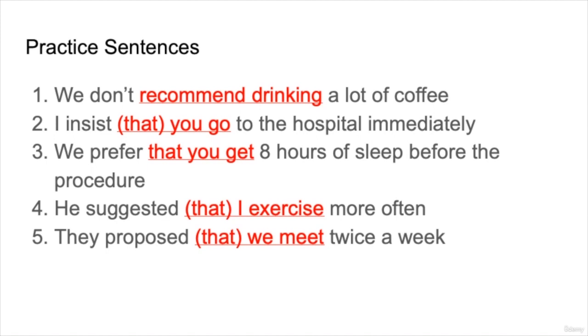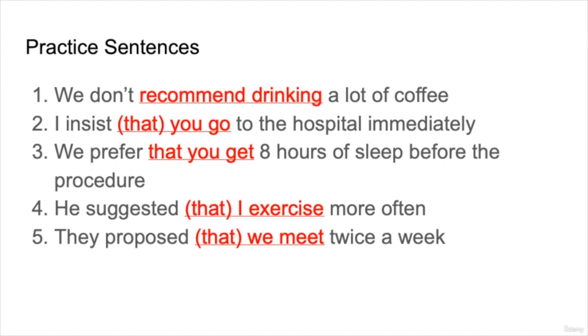We prefer that you get 8 hours of sleep before the procedure. So again, this is advice that is softer, but they prefer that you get. And again, we cannot use the ing form here because insist and prefer do not use the ing form. He suggested that I exercise more often. In this case, this is a good idea.